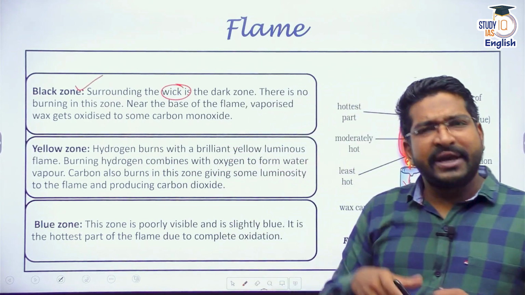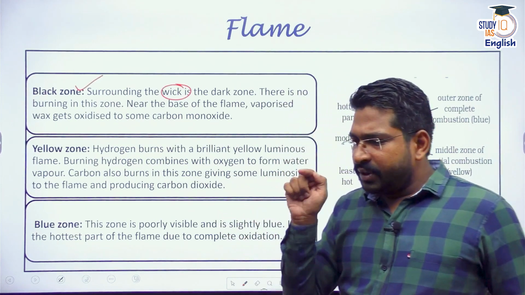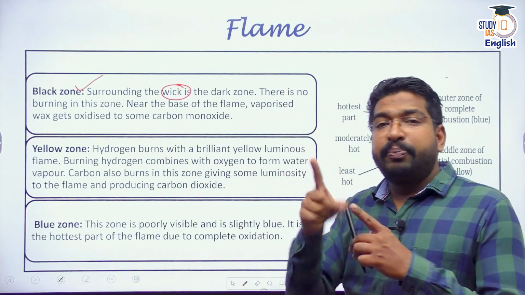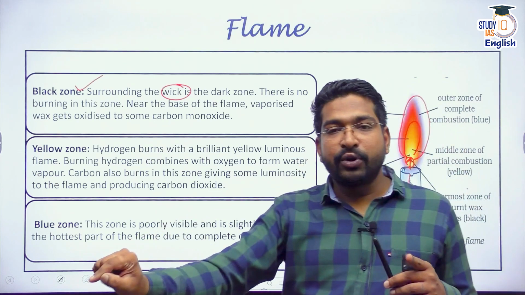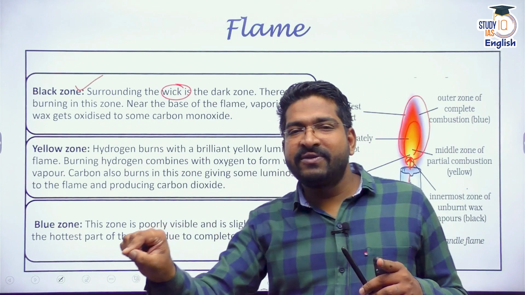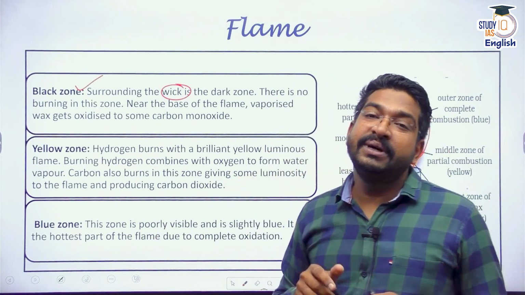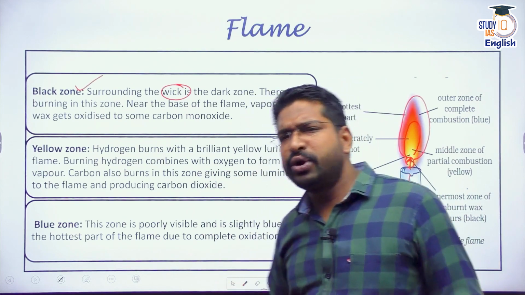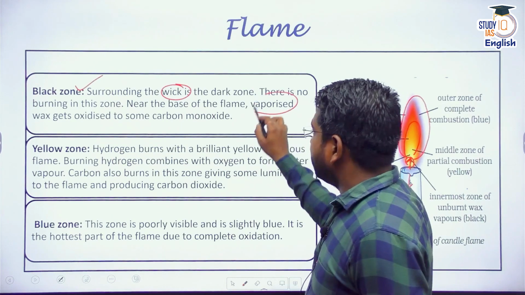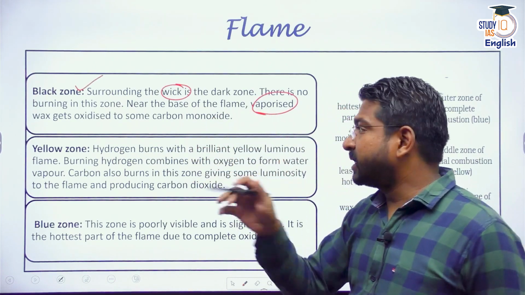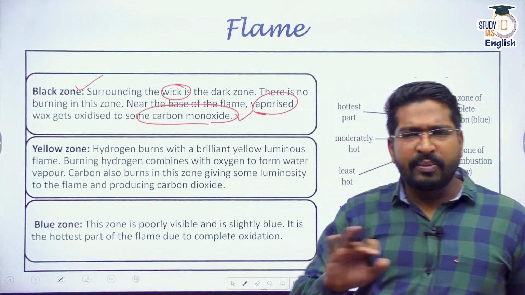That's why do an experiment today. Burn a candle, and then directly take a small pin or a wooden stick and put the wooden stick directly into the black zone, or at the innermost level of the flame. You'll see that when you take that out, it does not even burn. Although some amount of partial combustion can take place, especially because of the wick or the wax which is vaporizing near the wick, and some carbon monoxide can be formed. So black zone, more or less no combustion takes place.